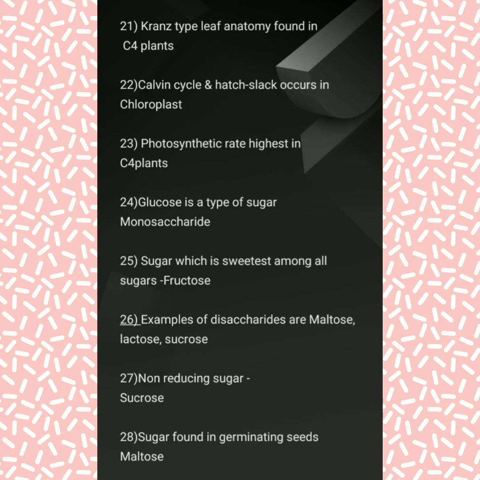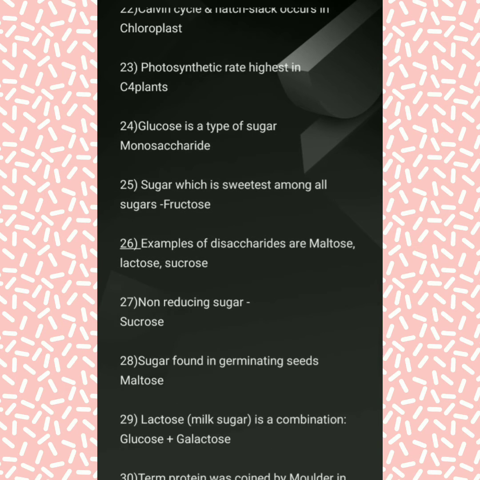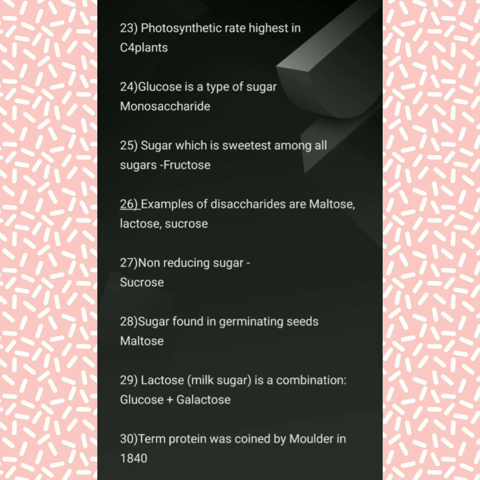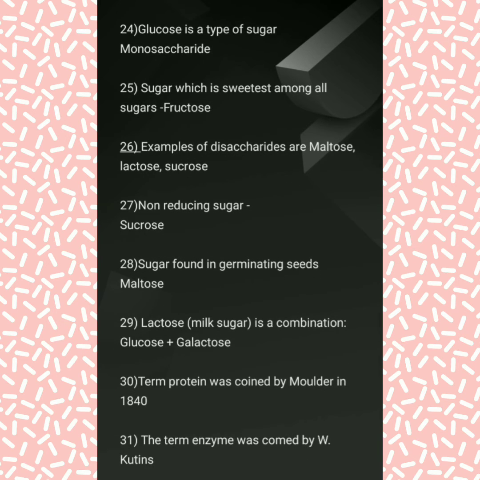Examples of disaccharides are maltose, lactose and sucrose. Non-reducing sugar is sucrose. Sugar found in germinating seeds is maltose. Lactose, that is the milk sugar, is a combination of what? It is a combination of glucose plus galactose.